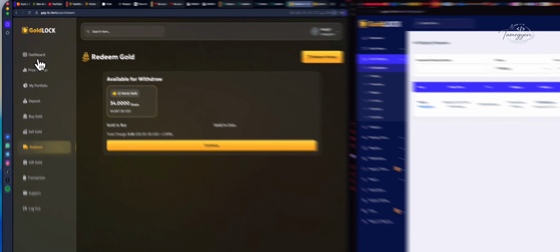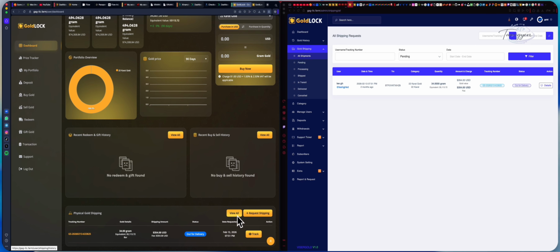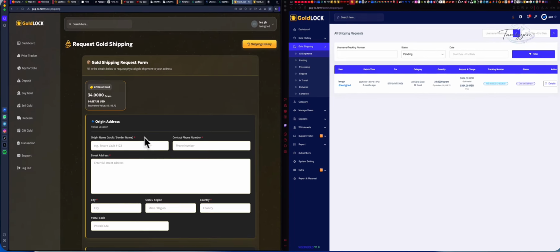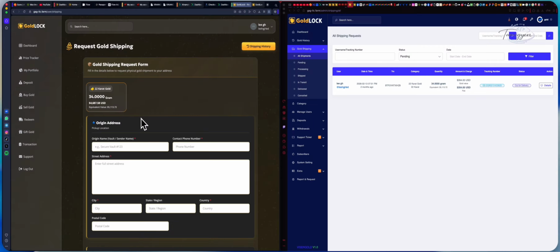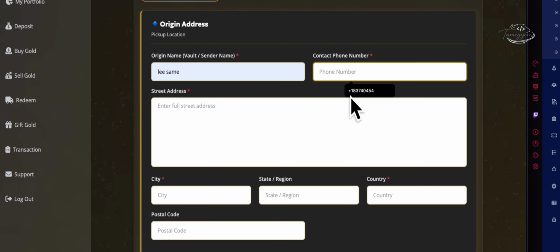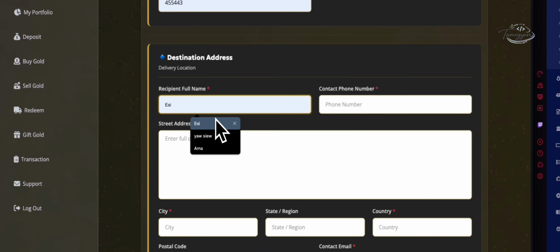In the dashboard, I'll say request shipment. That's the physical gold shipping. So we click this side. Let's say we are going to request gold shipping. Our gold balance is 34 grams. Let's fill in the name, and let's say the address, the destination.